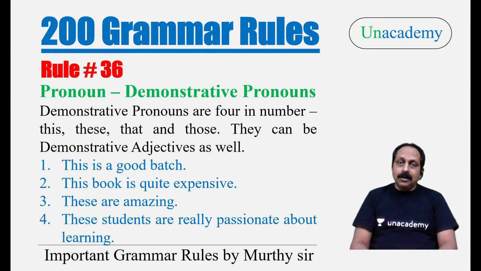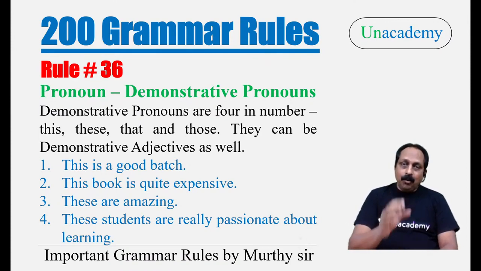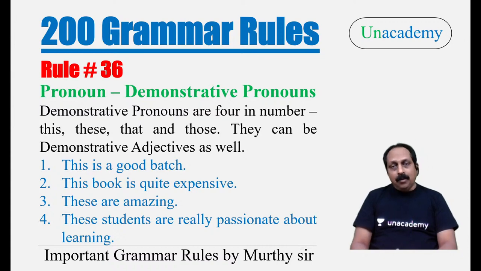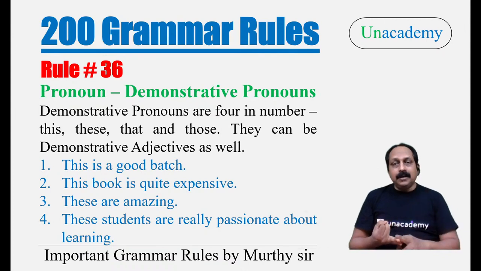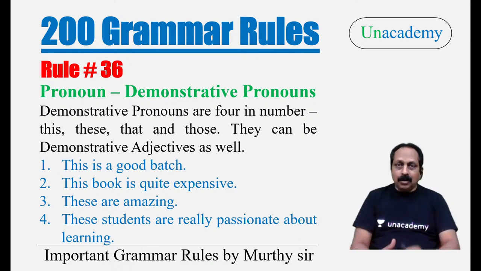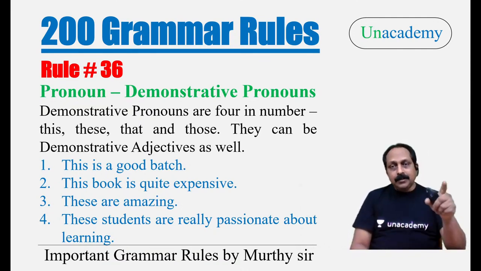So this is all about the rules related to the four pronouns. What are the four pronouns you have got today? One is indefinite pronoun, very important: none and one. Second, distributive pronouns, again very important, three in number: each, either, neither. Third, possessive pronouns, yours, very important. I'm going to talk about that later. And the last one, demonstrative pronouns, only four in number, useful when it comes to handling parajumbles.